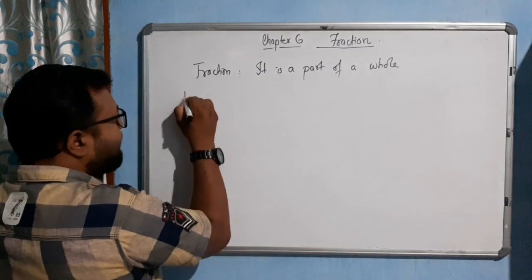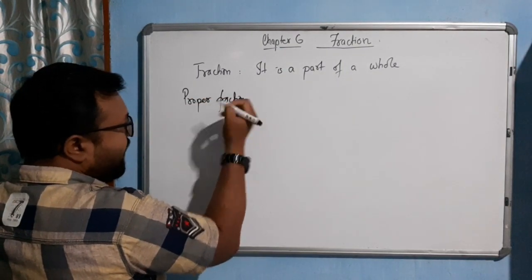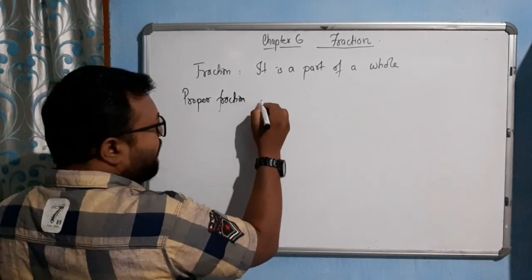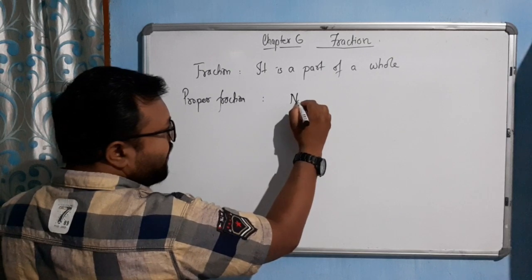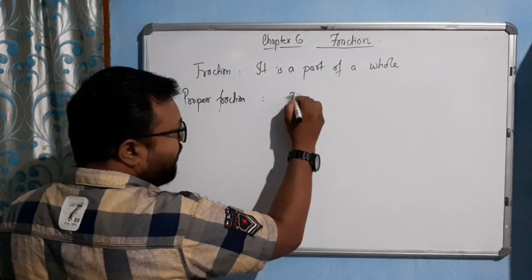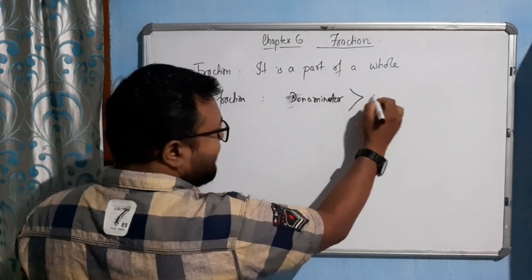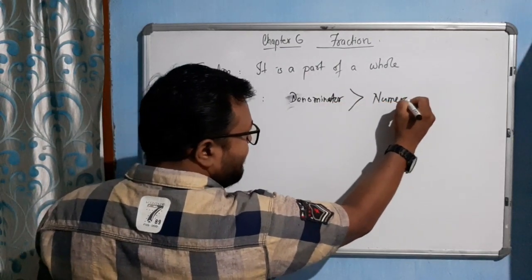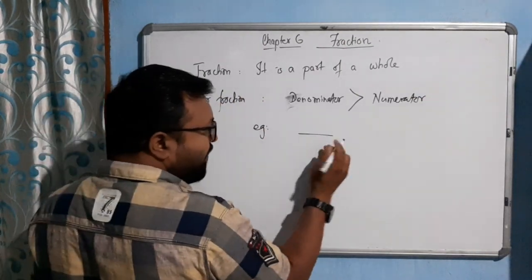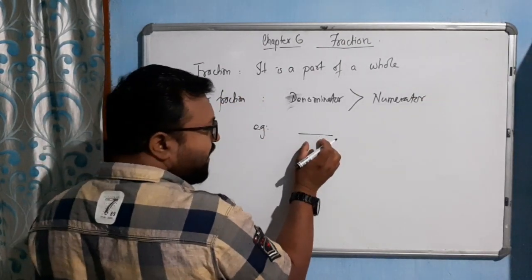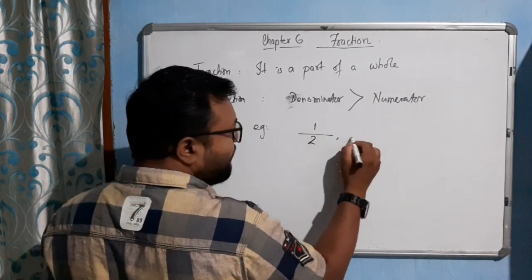Proper fraction. When will we call it a proper fraction? When the denominator is greater than the numerator. Example: denominator is the lower part. The denominator is greater than the numerator. So if the denominator is 2, then the numerator will be 1, the smallest one.